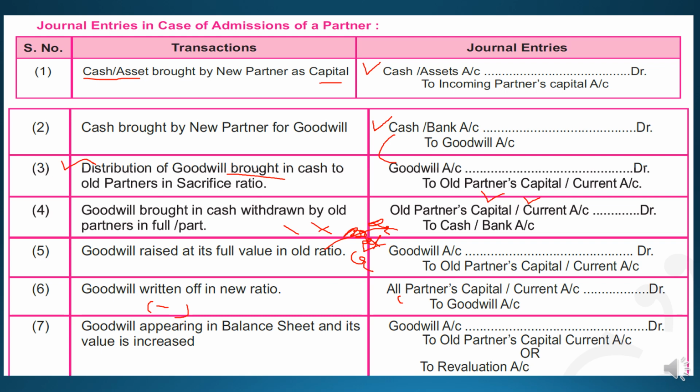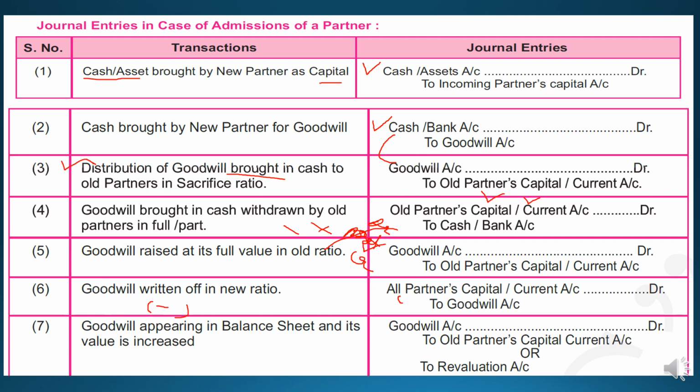The seventh one is goodwill appearing in the balance sheet and its value is increased. The goodwill was already there in the opening balance sheet before the admission of the partner, and now that goodwill is increased in value.